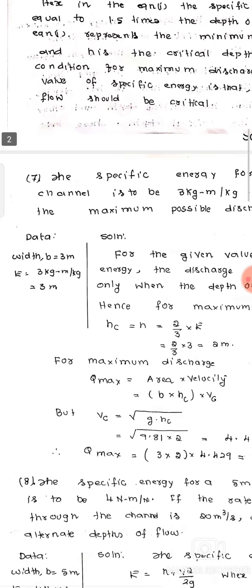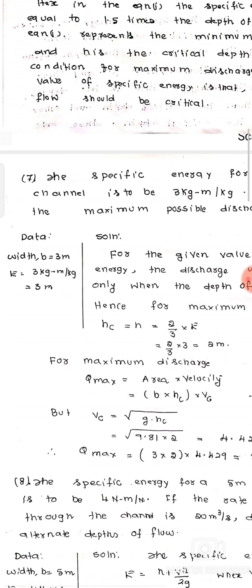Then what will be the specific energy? We can see here 3 kg meter per kg. The kg gets cancelled, and again you'll get the specific energy in meters itself. So to make it confusing, they may express it in terms of kg meter per kg, or they can say Newton meter per Newton. So the width is 3 meter and specific energy is 3 meter.